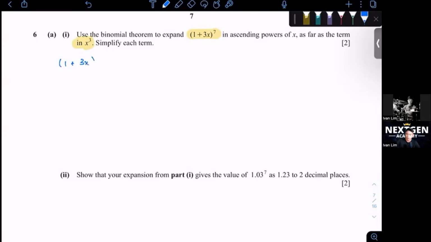So for the binomial theorem, we won't go through it, but you can go and find the formula on the second page of the formula sheet.